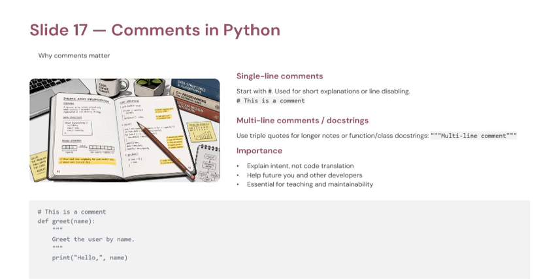Why are comments important? Imagine you're working in a software company. You're not the only programmer, your teammates also read your code. Without comments, the code becomes difficult to understand. But with comments, everyone understands your logic quickly. Real life example: imagine writing a recipe without headings. People get confused. With headings like ingredients, preparation, cooking steps, everything becomes easy to understand. Comments do exactly the same for programming.